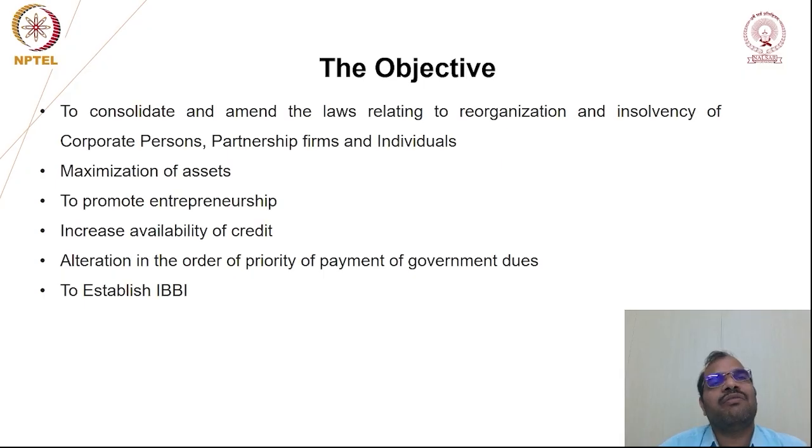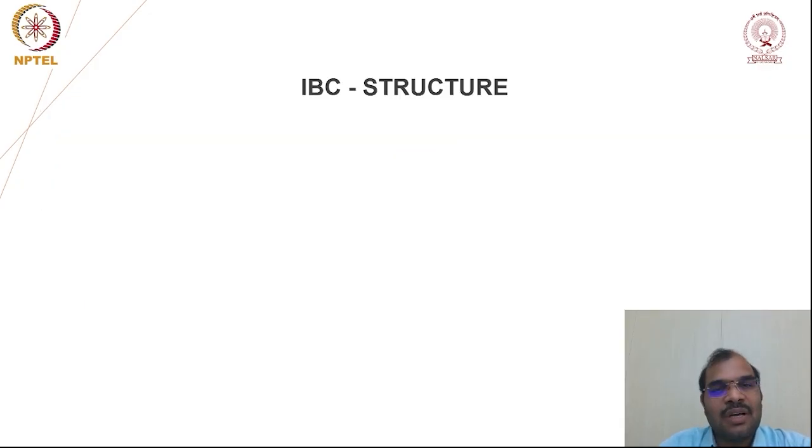Whereas under IBC you have the definitions part in section 3 and also in section 5, because subsequently we are going to discuss various parts under the IBC. For each and every part, the definitions are given separately. So the board is established based on this legislation. Now we have one regulatory authority called the Insolvency and Bankruptcy Board of India. That is another objective of this legislation.